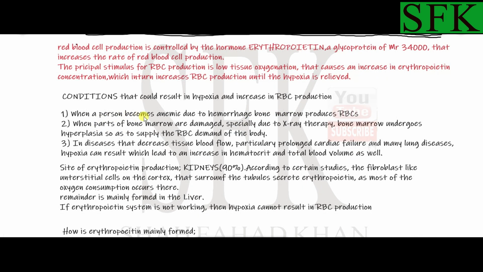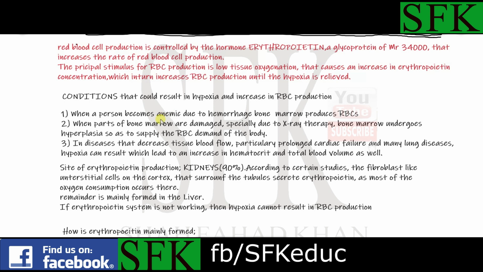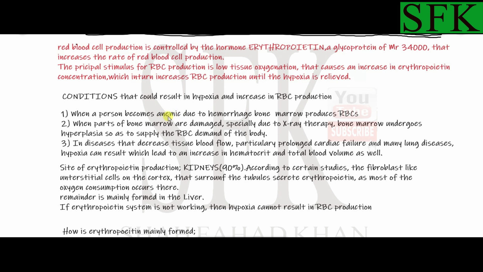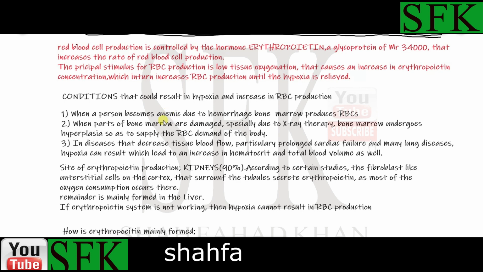When a person becomes anemic, what happens? Anemia is a decrease in the hemoglobin concentration in the blood. It can be due to a decrease in the number of red blood cells, or a decrease in hemoglobin per red blood cell. Either way, anemia can occur, and the decrease in blood can also be due to hemorrhage.